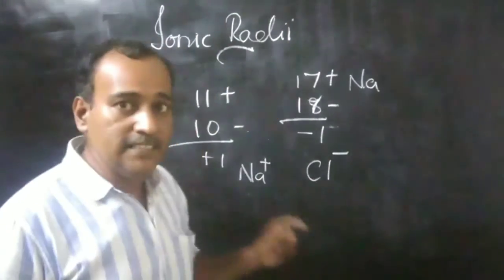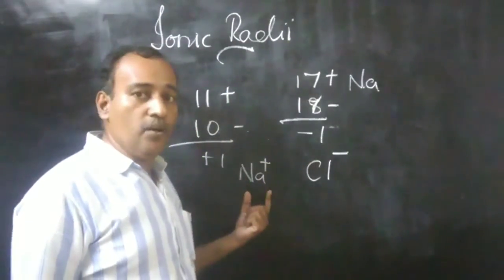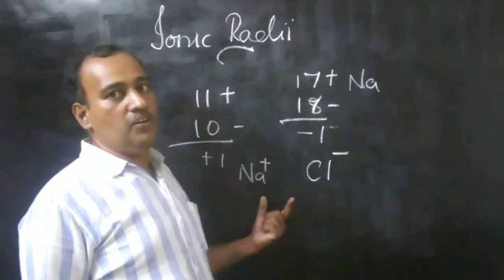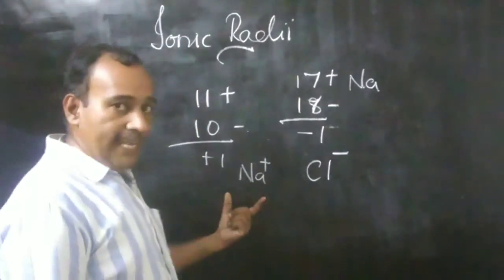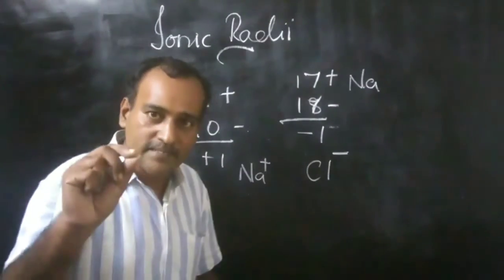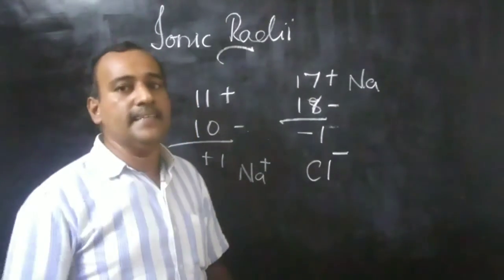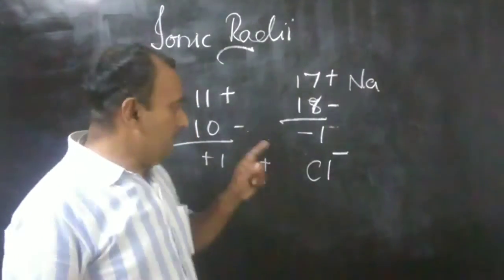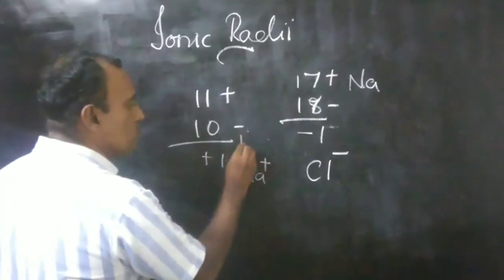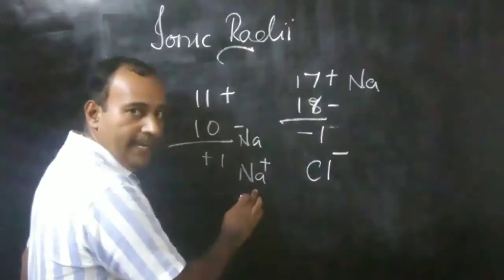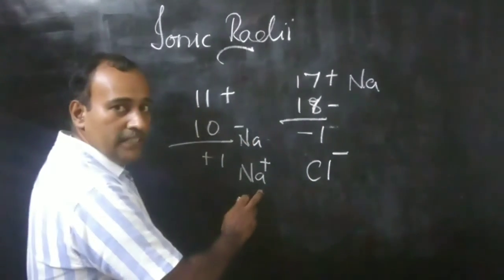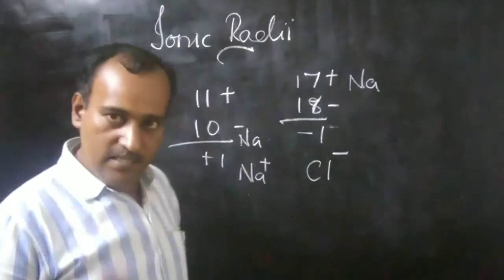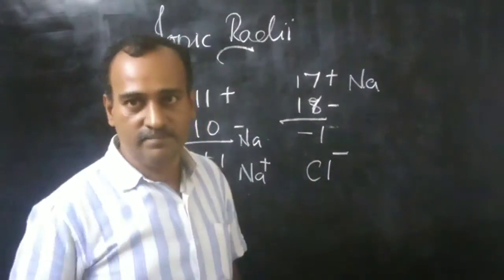There is a great difference in the radii of a cation and an anion. Usually, cations are smaller than the parental atom. When we compare the sodium ion with the sodium atom, the sodium cation is smaller.